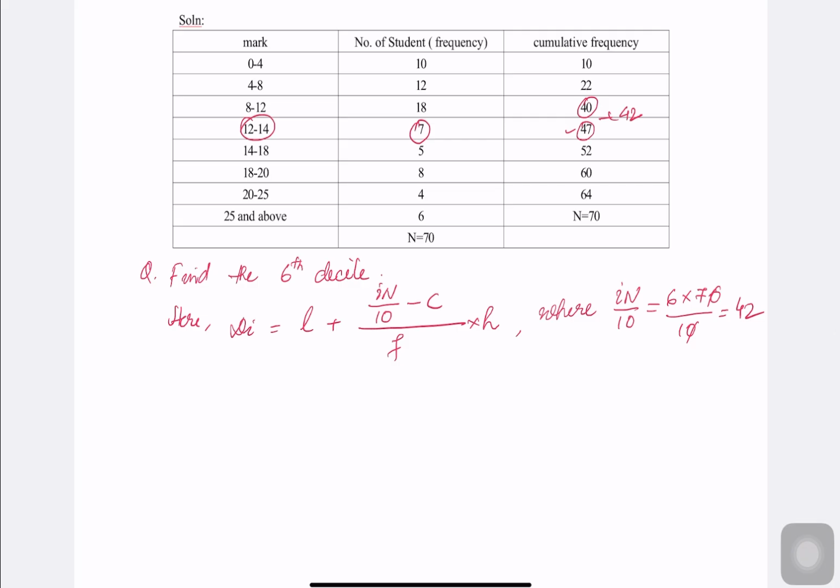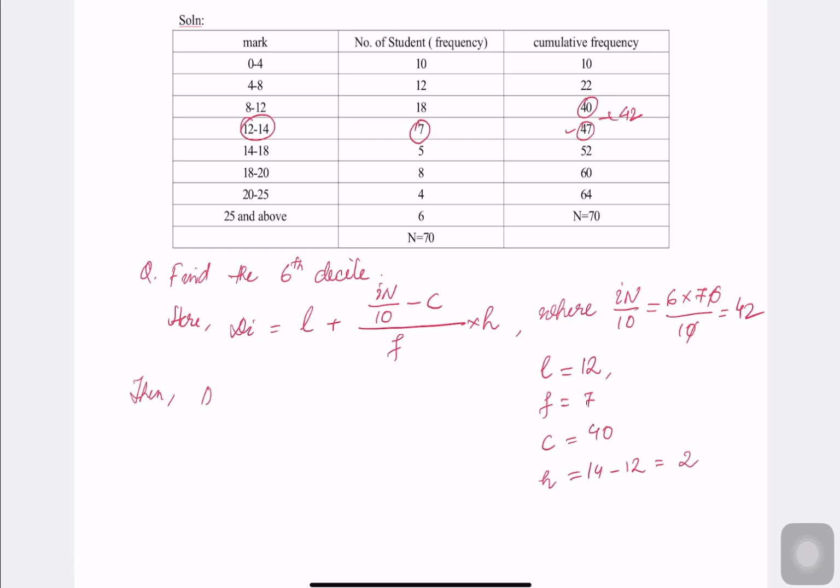So let us substitute all the values. What will be our L? We know our class is 12 to 14, so the lower class limit is 12. Now what is our frequency? 7. What is our cumulative frequency just before the decile class? 40. Then what is our H? 14, the upper class limit, minus 12, the lower class limit, equal to 2. So let us substitute all the values.